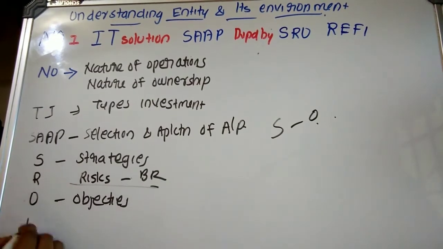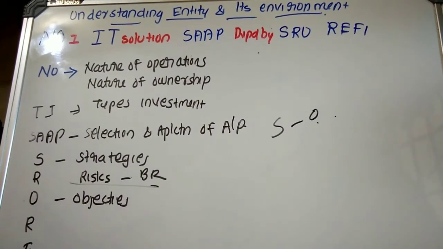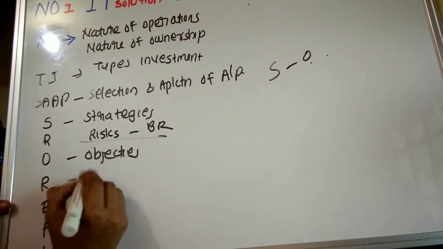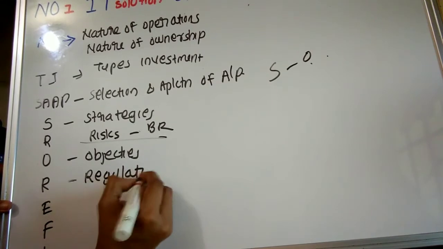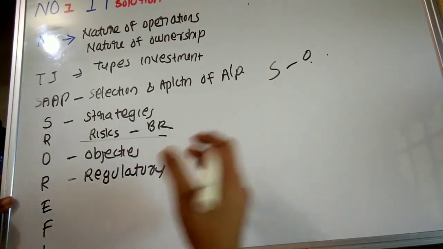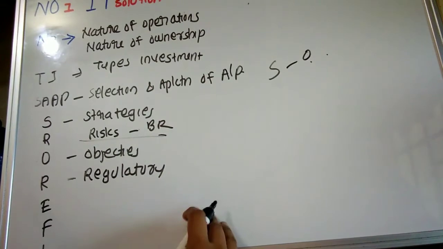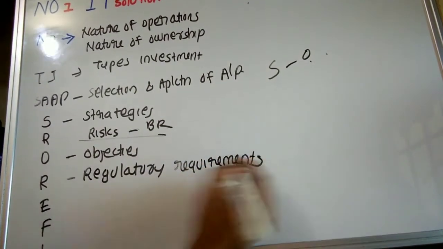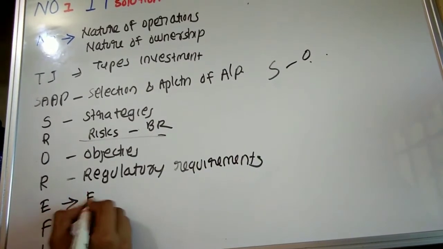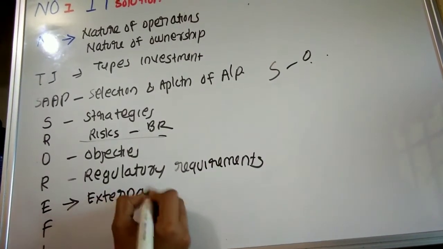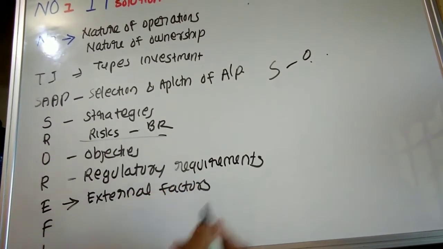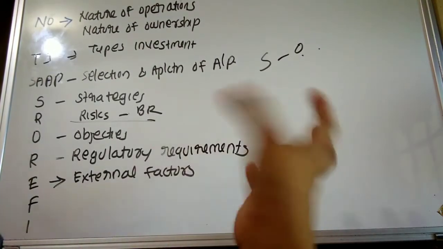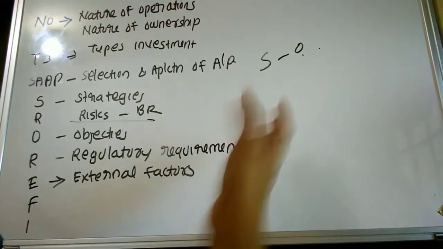REFI. R means what? Regulatory requirements. Whether it has complied with the regulation that has been specifically or generally applicable. Okay, regulatory requirements. E means what? External factors, that is, status of competitors, etc. So the auditor or the engagement partner has to determine which are the external factors that can impact the entity and its environment.